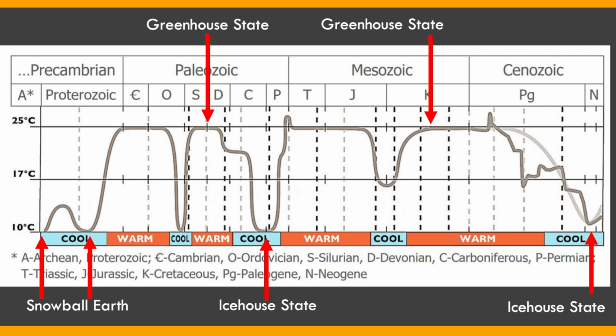Here we see a map of some major time periods relatively recently, and how they are altered from the Earth's average global temperature. If Earth's average global temperature is above 17 degrees Celsius, then it is considered in a greenhouse state. And if it is below 17 degrees Celsius, then it is considered to be in an icehouse state.